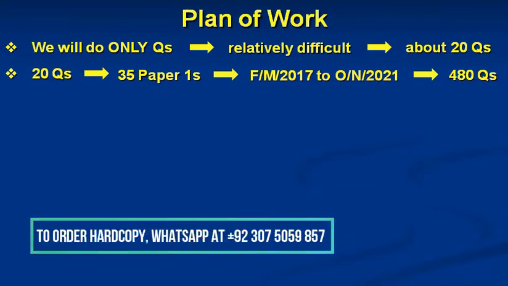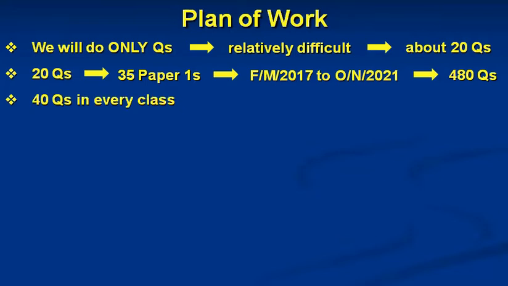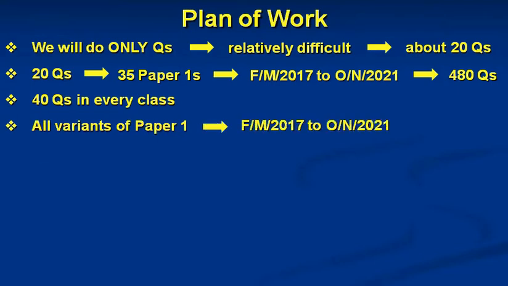So students, in this 2 weeks crash course, we will do about 40 questions in every class, starting with questions on chapter 1, physical quantities and units. In the next class, we will do questions on chapter 2, kinematics, and in the next class on chapter 3, dynamics, and so on. That way, by the end of this 2 weeks crash course, we'll have done all relatively difficult questions of all paper 1s from February-March 2017 to October-November 2021. And I think that's more than enough.